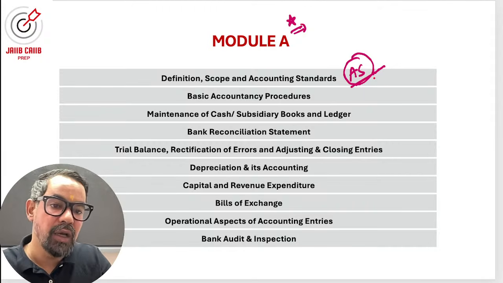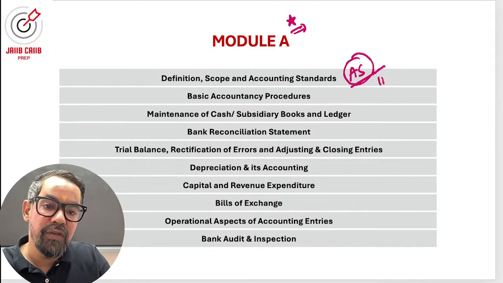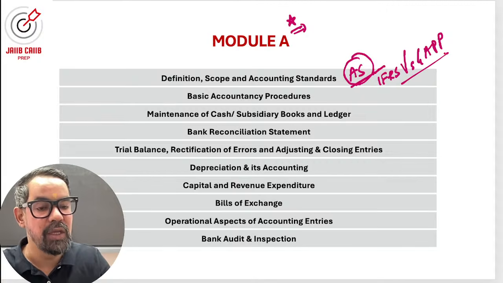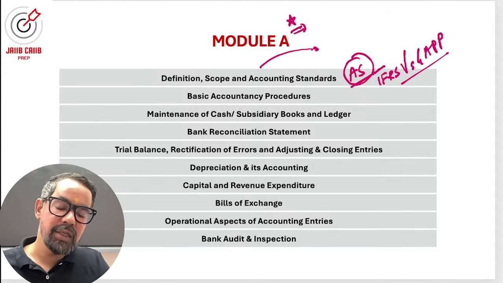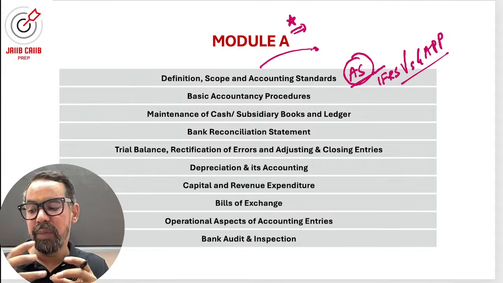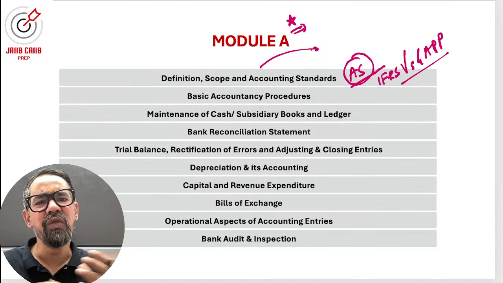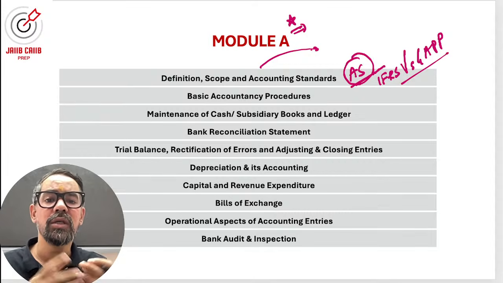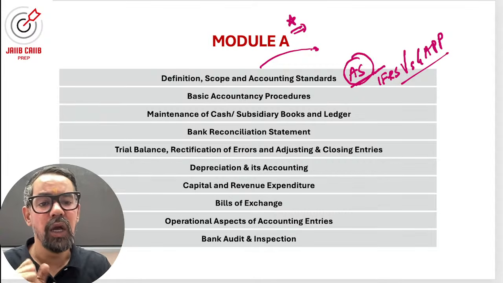And the other part is IFRS versus GAAP, right? This also gets asked many times in your examination. This unit one is a bit important because you'll experience a basic foundation around the accounting things.